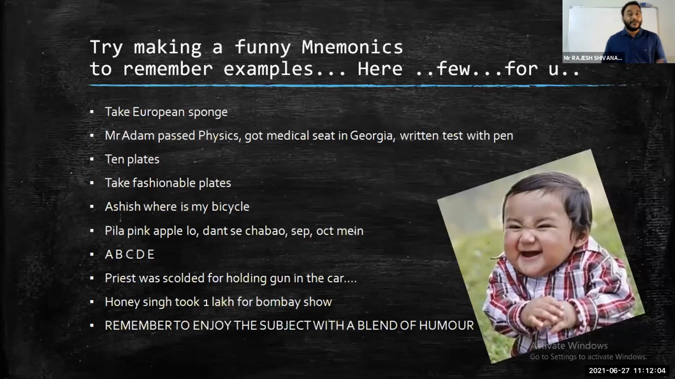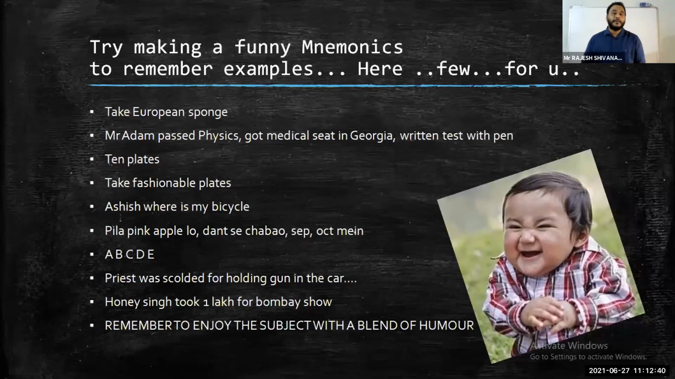Coming to ten plates: ten plates means Ctenophora, plate-bearing animals. Ten means Ctenoplana, plates means Pleurobrachia. That's it, easy to remember the examples. Next, the fourth example: take fashionable plates, for tapeworm, Fasciola, and Planaria, the Platyhelminthes examples. When we attend any function, we try to take a very nice, beautiful plate to have dinner. So take fashionable plates, like that.